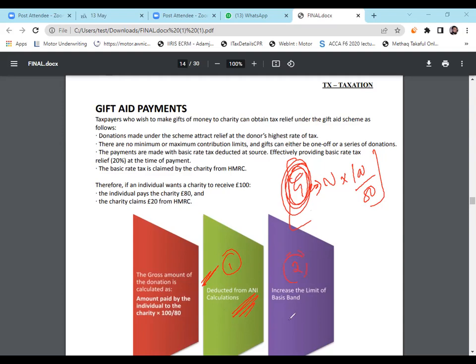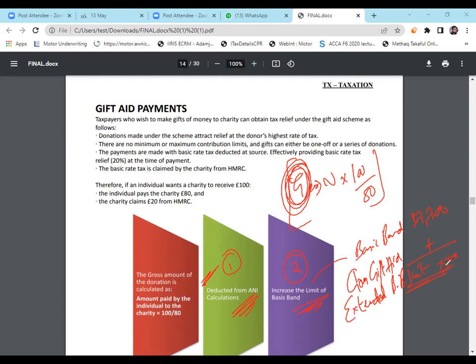The second impact of gift aid is that it increases the basic band limit. Our basic band limit is how much? 37,700. Because of gross gift aid, the basic band limit is extended and we have a new limit.